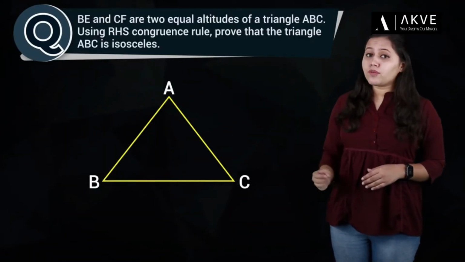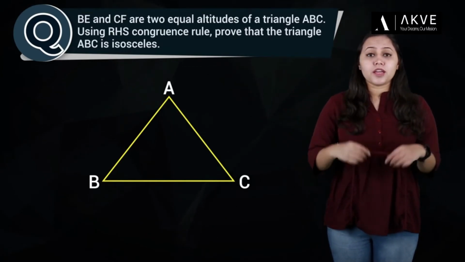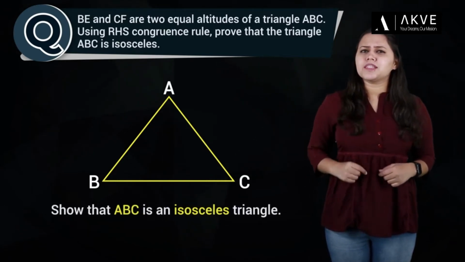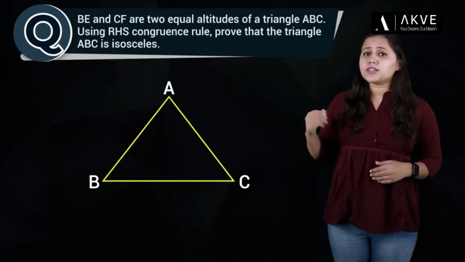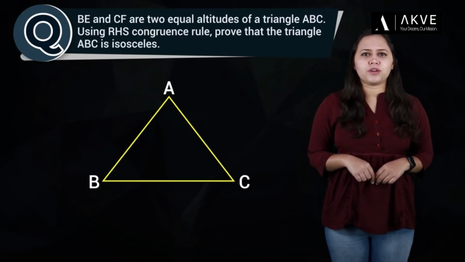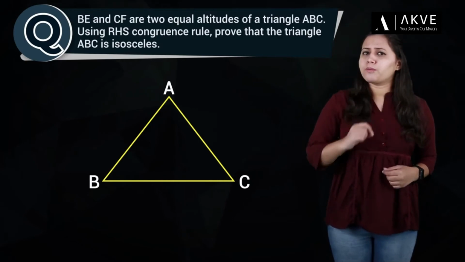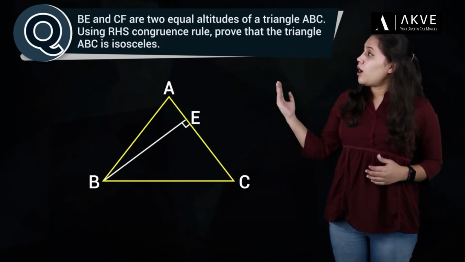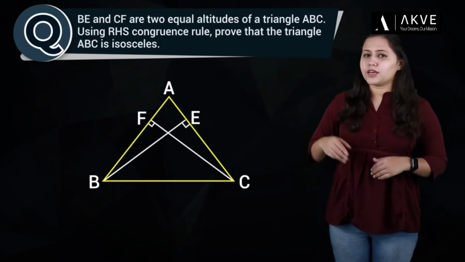BE and CF are two equal altitudes of a triangle ABC. Using RHS congruence rule, show that ABC is an isosceles triangle. Basically, ABC is a triangle where altitudes BE and CF are equal. So, we draw a perpendicular on AC from B and name it BE. Similarly, draw a perpendicular on AB from C and name it CF.